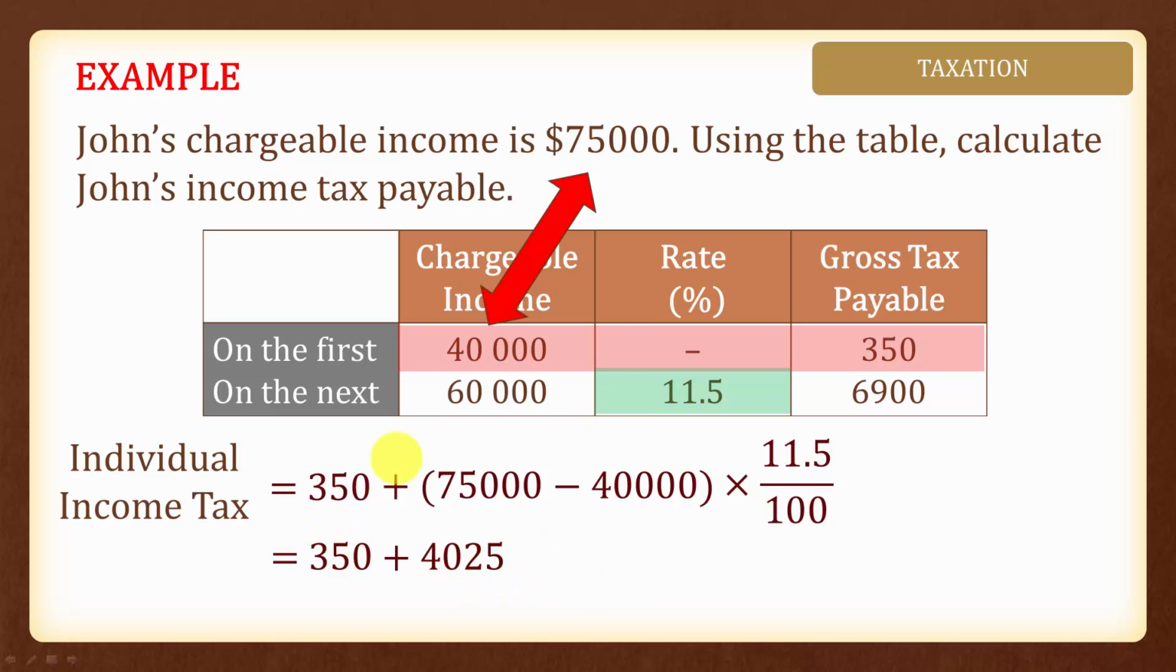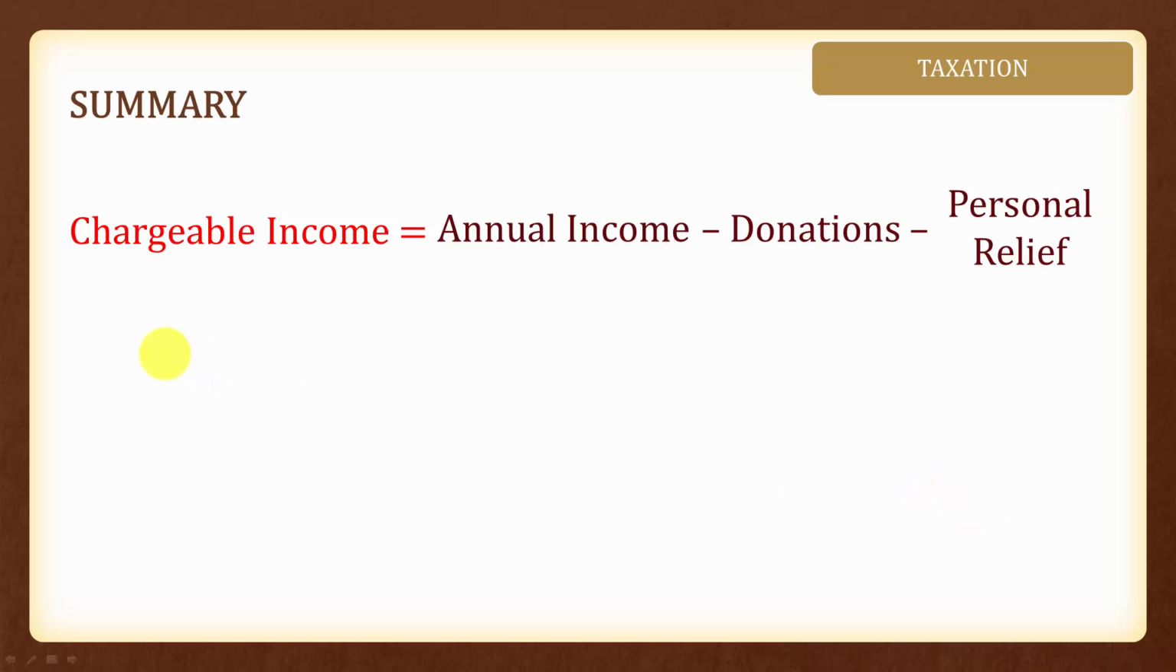In total, the income tax for $75,000 of chargeable income will be $350 plus $4,025 to give us the income tax of $4,375 per year. In summary, the chargeable income is equals to the annual income earned minus away any donations given minus away any personal relief allowed. And that's all for this topic.